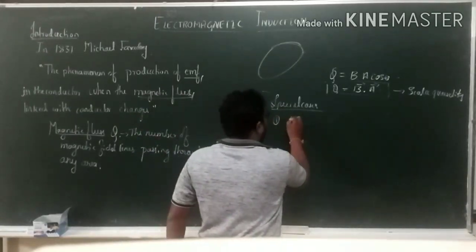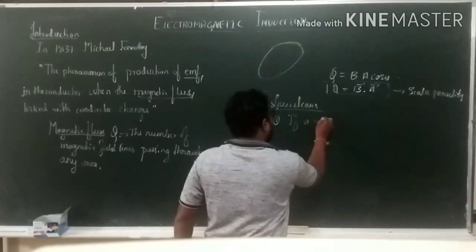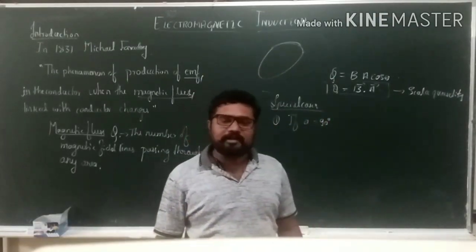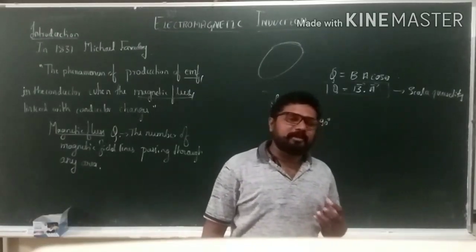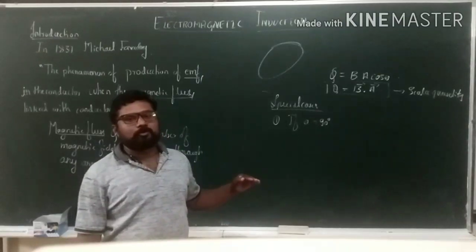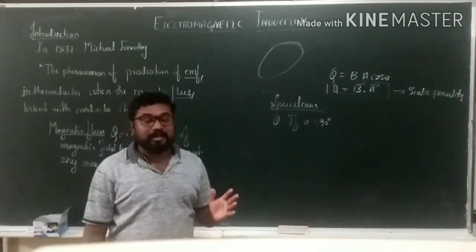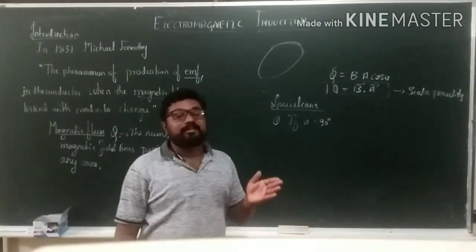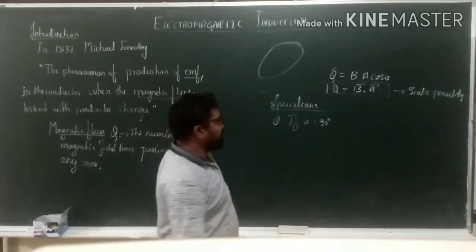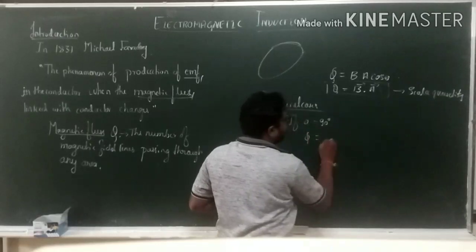Number one, if theta is equal to 90 degrees, it means the substance area is perpendicular to the direction of the magnetic field. At that time, flux becomes